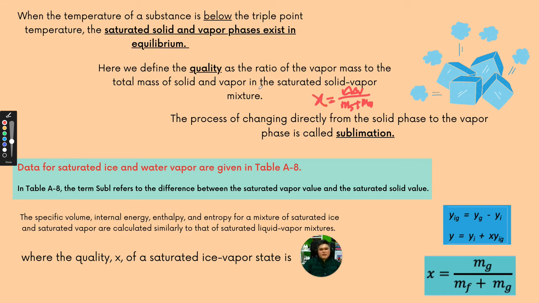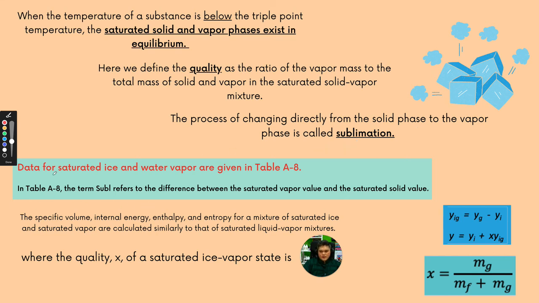The process of changing directly from the solid phase to the vapor phase is what we call sublimation. What happens here is that the solid doesn't become liquid first. The ice doesn't melt first to become liquid and only after that become vapor. What happens here is that the solid, which is the ice, is transformed straight away into vapor. So this is the process we call sublimation.